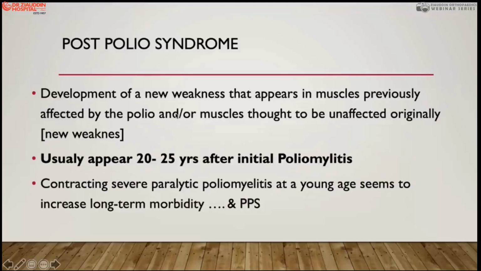The definition is the development of new weakness or increased weakness in previously affected muscles, which had been restored, or where there was minimal paralysis, but 20 to 25 years after the initial paralysis, the muscles develop weakness. And then they may progress to severe paralysis.